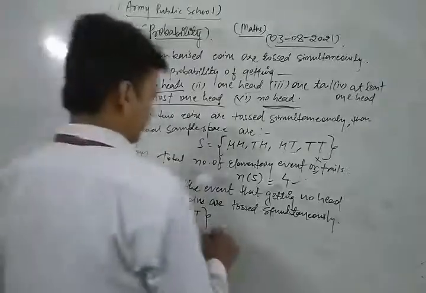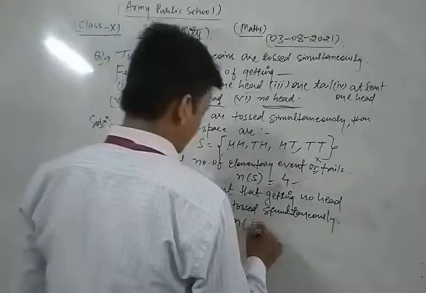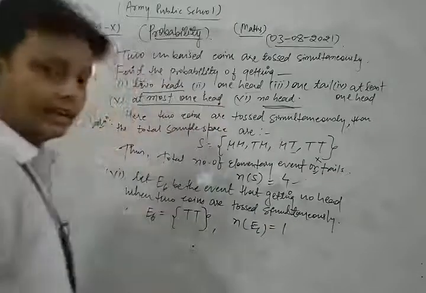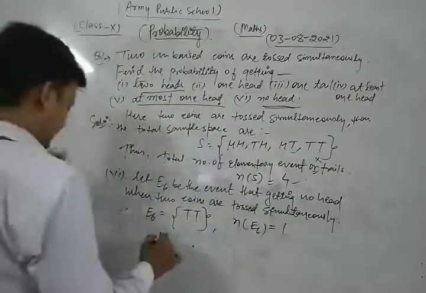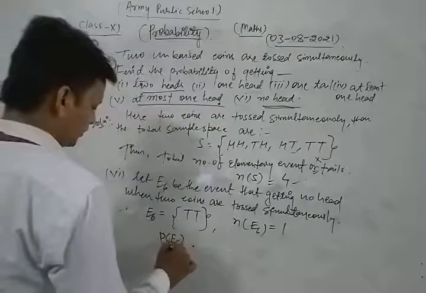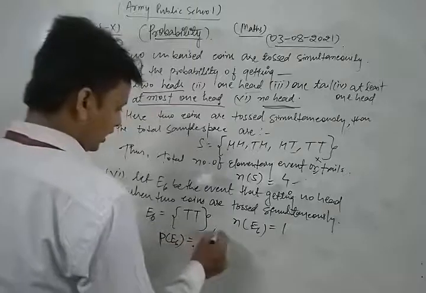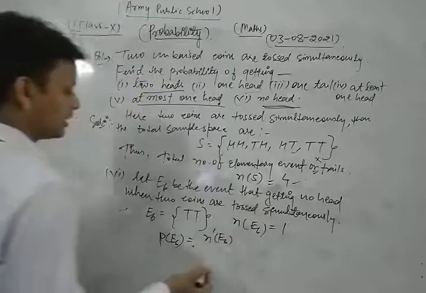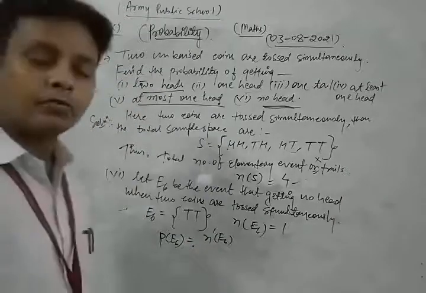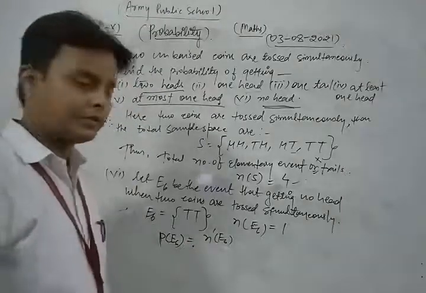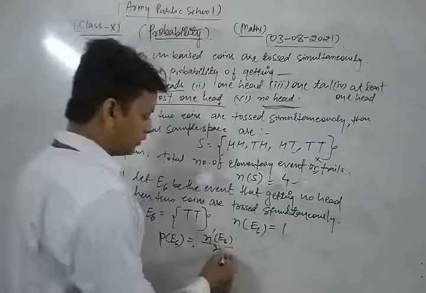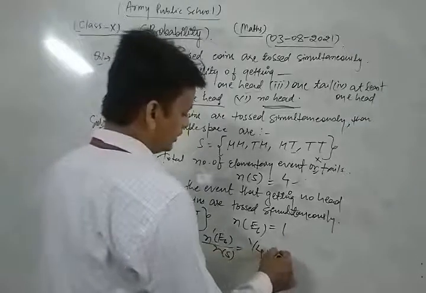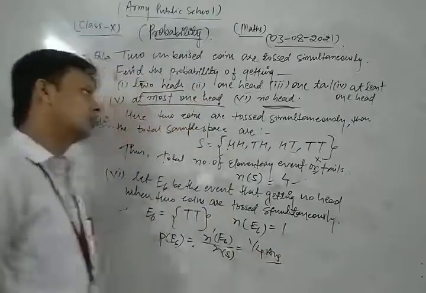So the number of favorable outcomes associated with E6 is 1. Thus the required probability of an event E6 is the number of favorable outcomes associated with E6, meaning the number of trials in which event E6 has happened, upon the total number of trials, meaning n(S). So that is 1 upon 4. This is also the required solution of the given question.